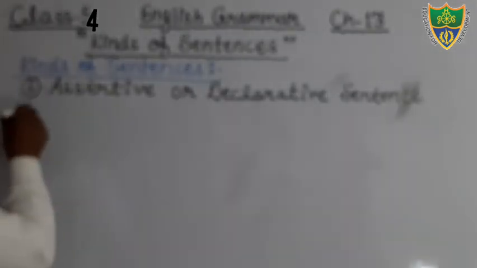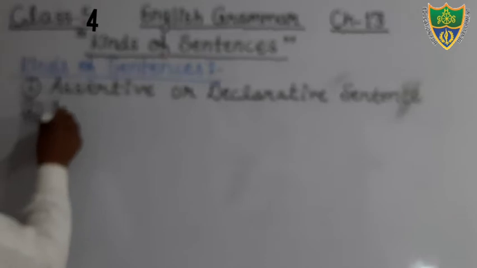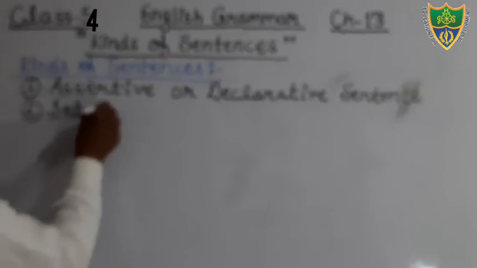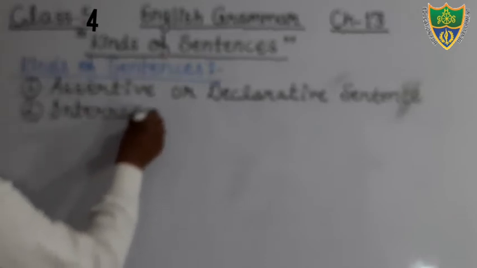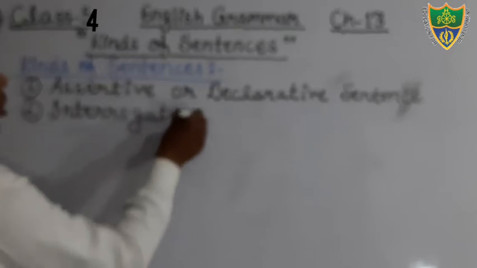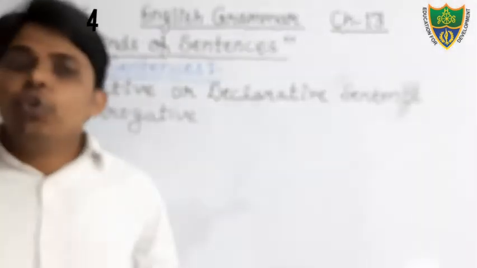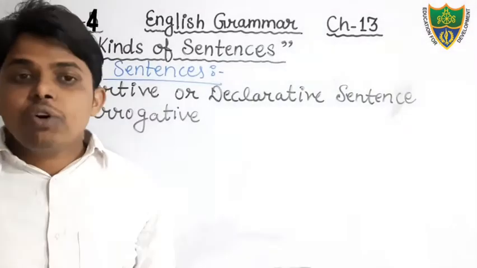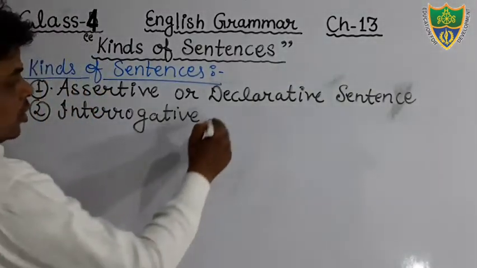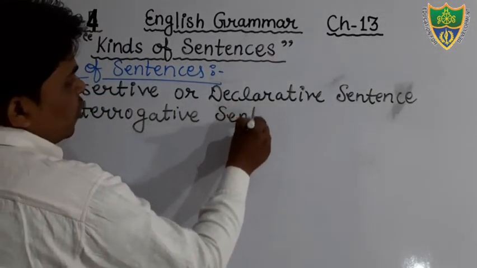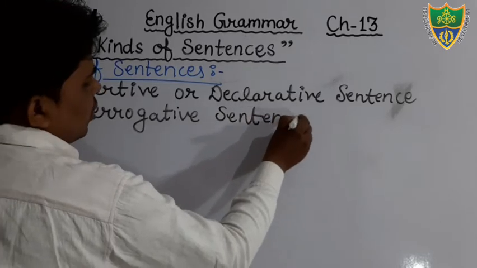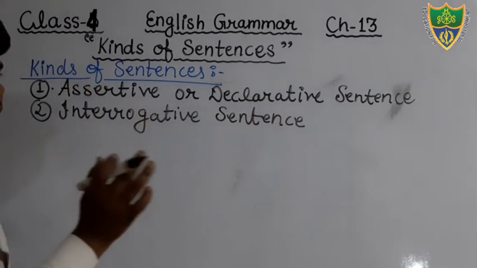Okay, see next, that is interrogative sentence. Dear students, interrogative sentences are also known as question sentences. Keep this in your mind.